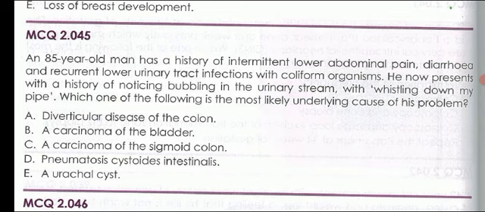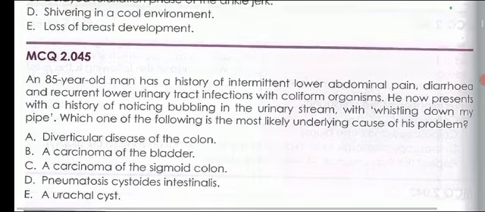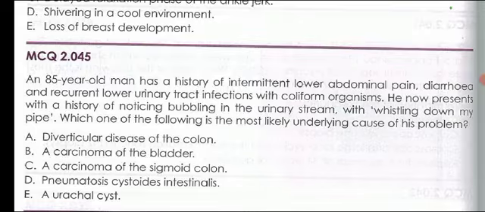Intermittent lower abdominal pain and diarrhea, recurrent UTI with coliform organisms. So the options are diverticular disease of the colon, carcinoma of the bladder, carcinoma of the sigmoid colon, pneumatosis cystoides intestinalis, and a urachal cyst.